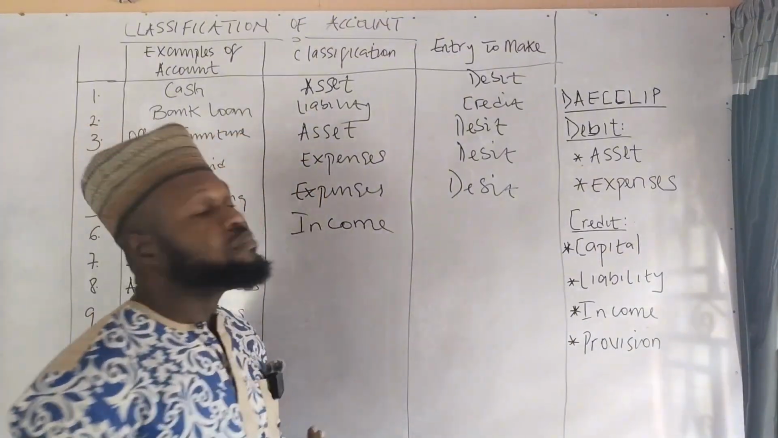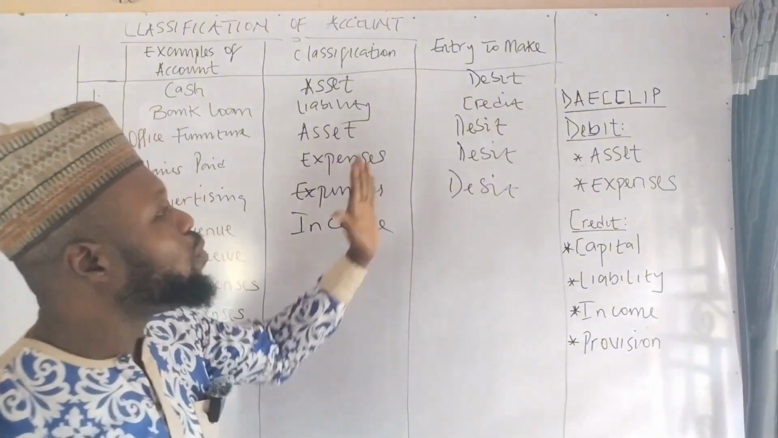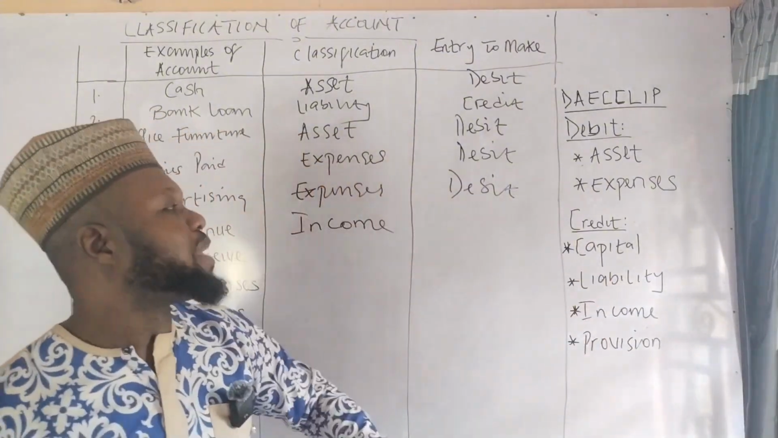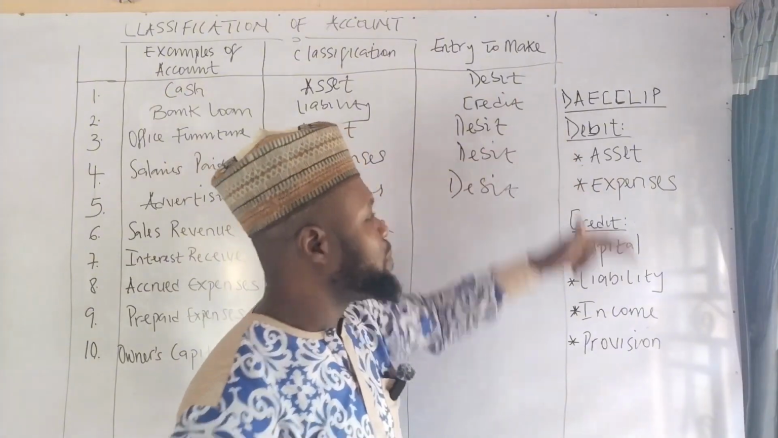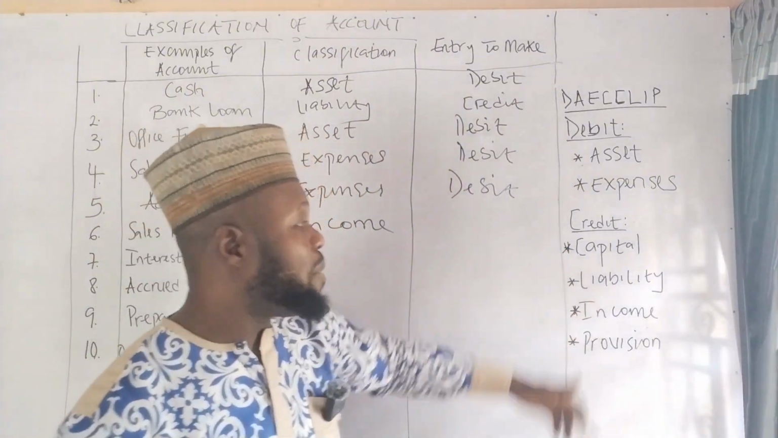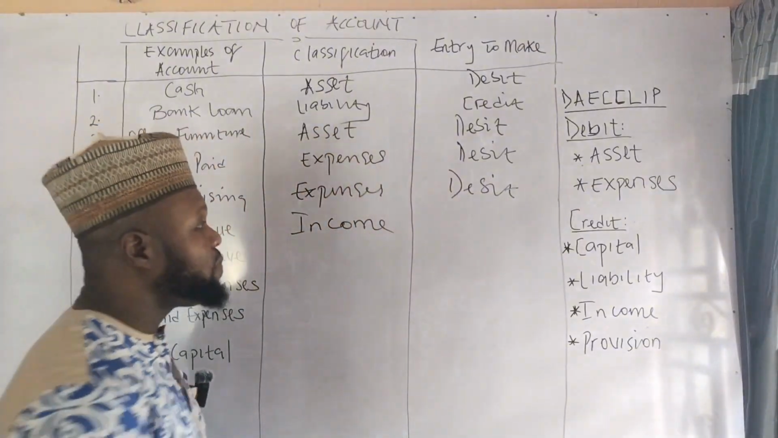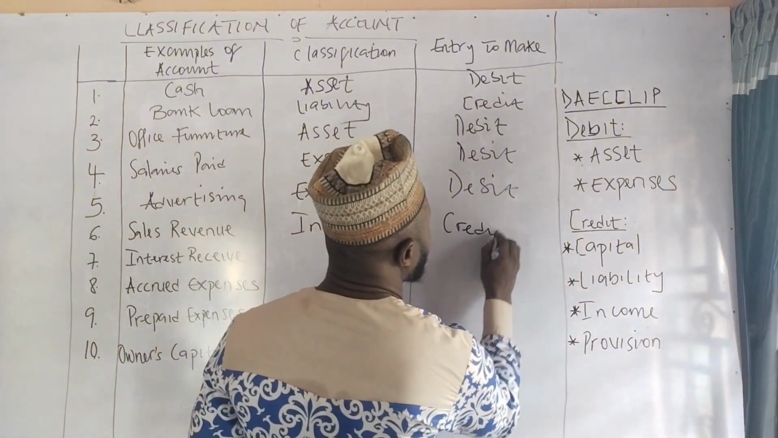Now, as an income, what entry are we to make? Don't forget, we debit assets and expenses, and we credit capital, liability, income, and provision. So definitely, we are going to credit income.